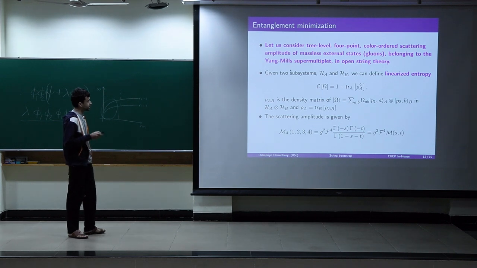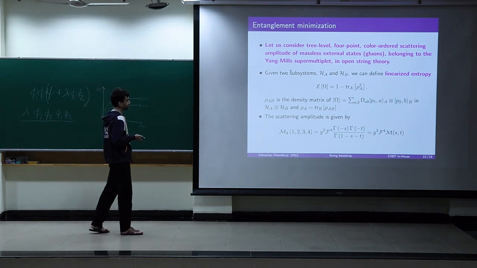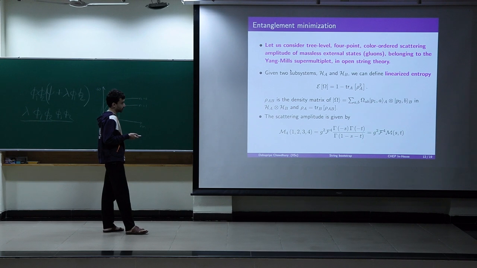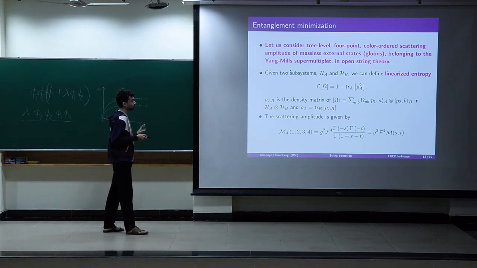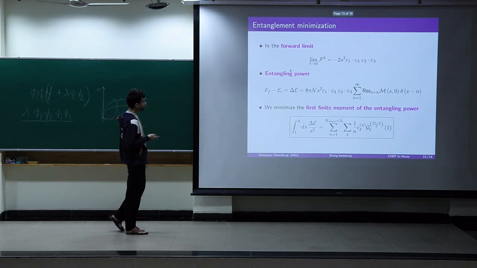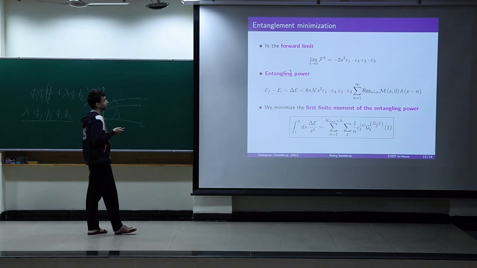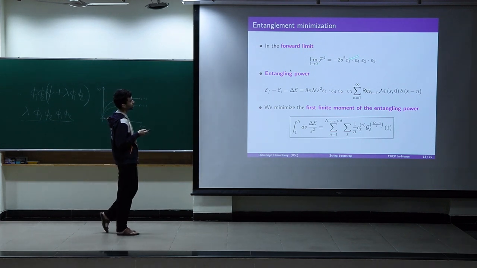The scattering amplitude in this super-Yang-Mills theory is given by this. So here g squared is the coupling. This F4 factor is basically a factor of polarizations and momenta. We don't have to worry about that. You just have to know that this factor in the forward limit goes as s squared, okay?